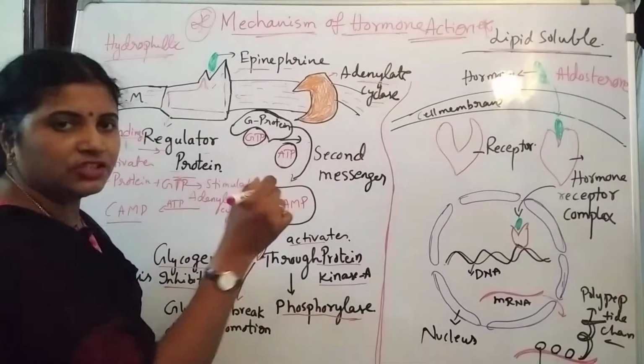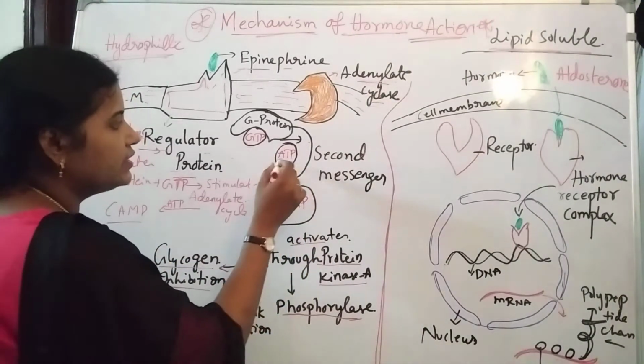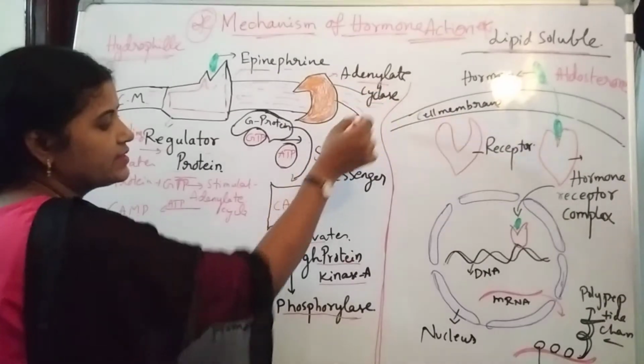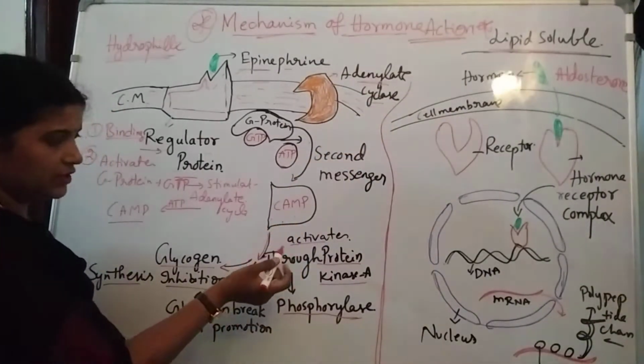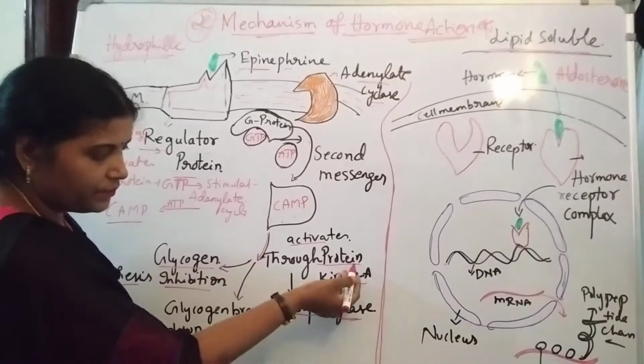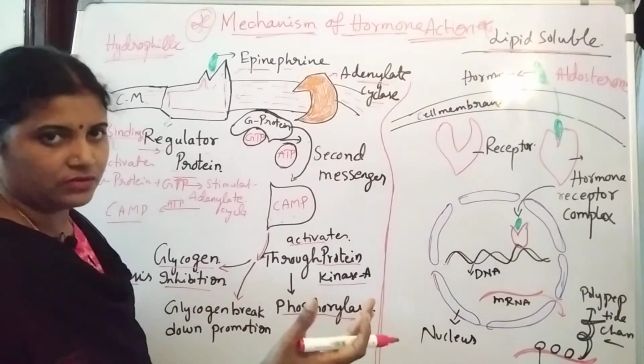Why? Because without energy we can't do any functions. So using this energy, adenylate cyclase converts ATP into cAMP. After conversion into cAMP, this cAMP activates the protein kinase enzyme.